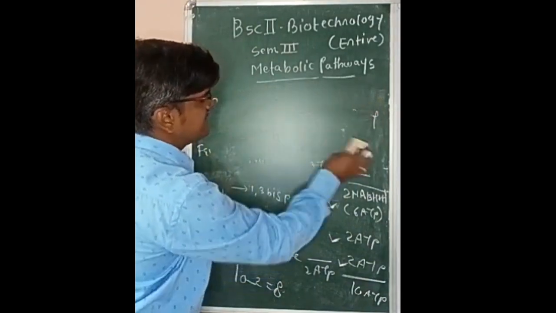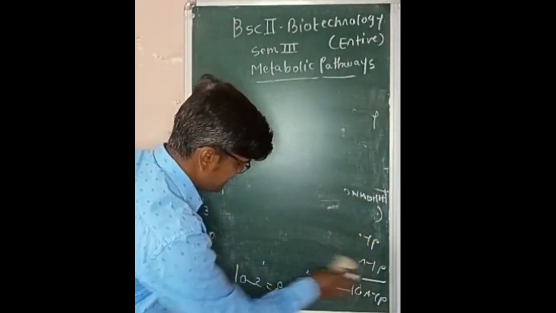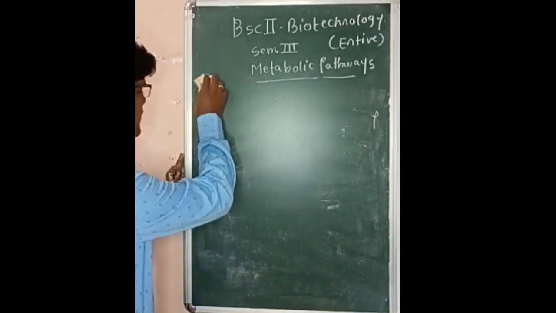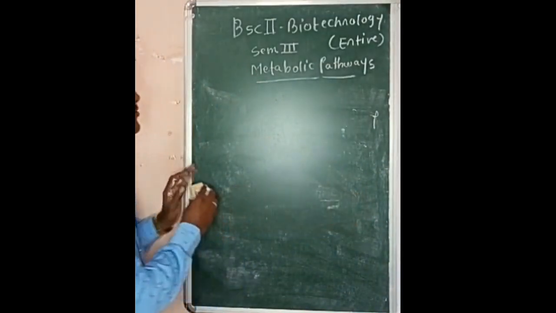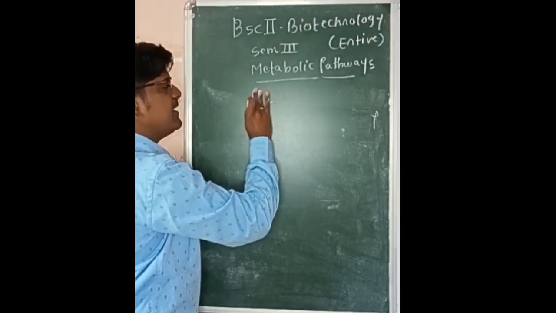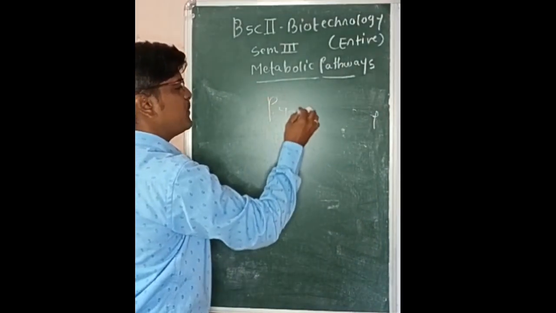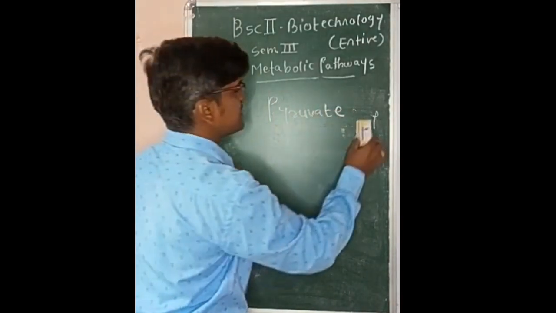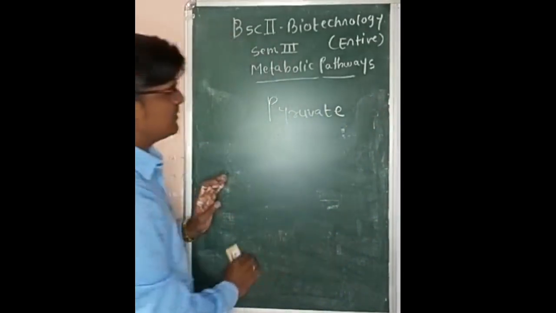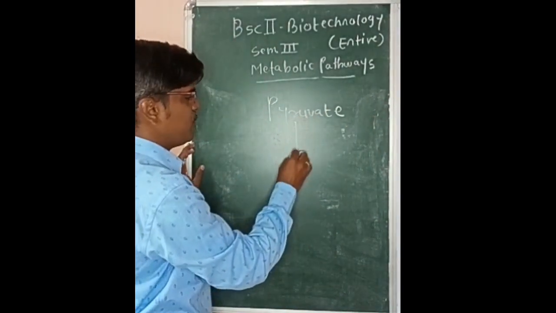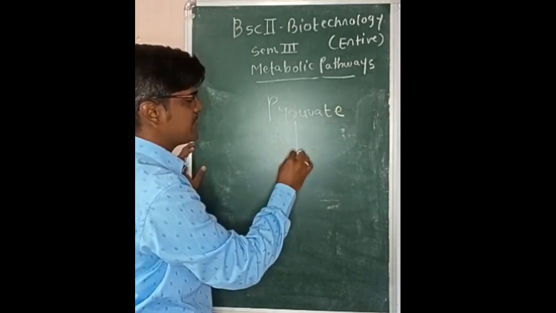Last point is significance of glycolysis. In significance, it is the very simplest and common metabolic pathway, or catabolic pathway, for degradation of glucose. So this makes available the key intermediate pyruvic acid or pyruvate. So we are going to study how this pyruvic acid, which is made available during glycolysis, takes part in different reactions as an intermediate molecule under the heading fate of pyruvic acid.